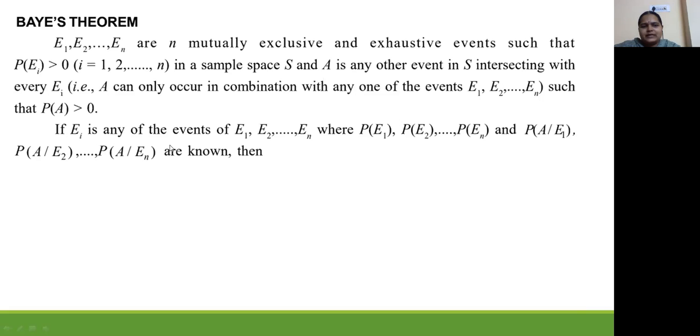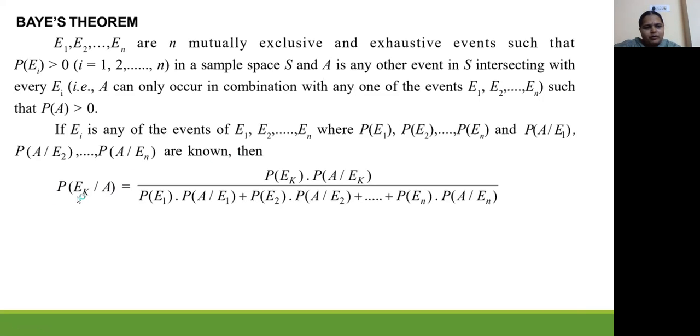If Ei is any of the events E1, E2, En, where P of E1, P of E2 and so on P of En, and P of A over E1, P of A over E2 and so on P of A over En are known, then the probability of Ek over A is P of Ek into P of A over Ek, divided by P of E1 into P of A by E1 plus P of E2 into P of A by E2 plus and so on, P of En into P of A by En.